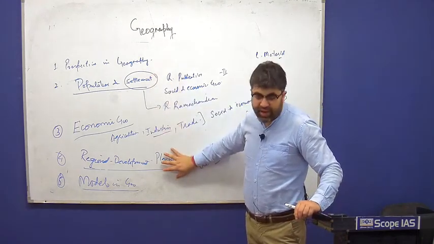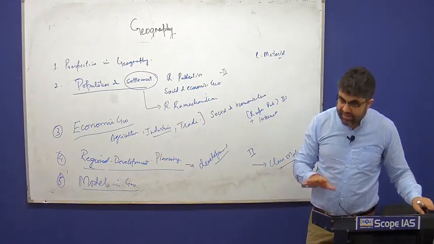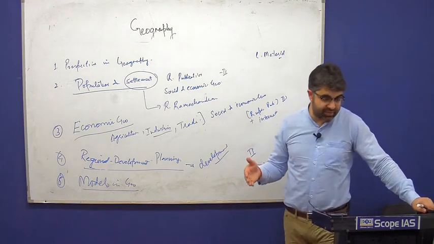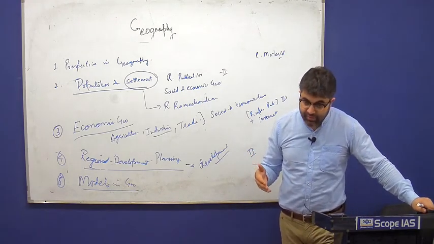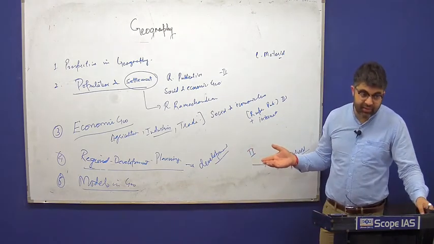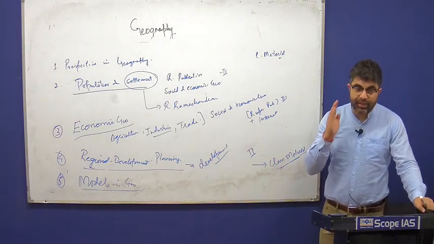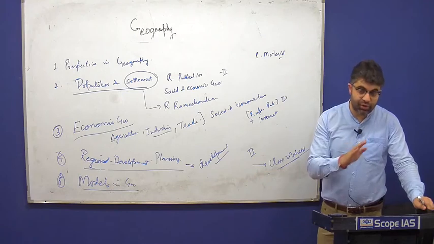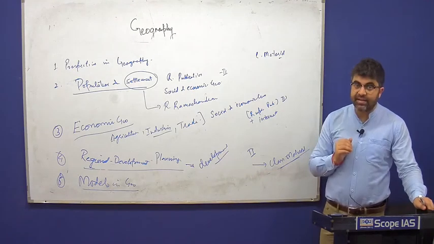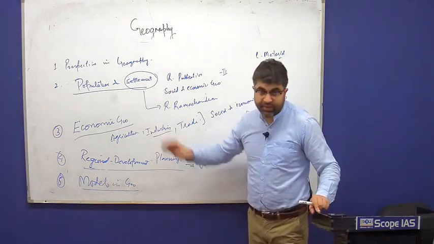Questions in this part of geography have been relatively simpler. They have been very easy. But again, you need to read extensively so that you can answer all the questions. And the chance of scoring is very high here because questions are not very difficult. They are simple questions, and the answers should also be to the point. Should not waver much. Should not waver at all. In fact, you should be very straightforward in answering the questions. So that is what is needed in the human geography aspect.